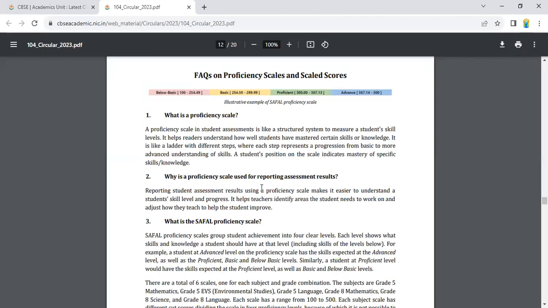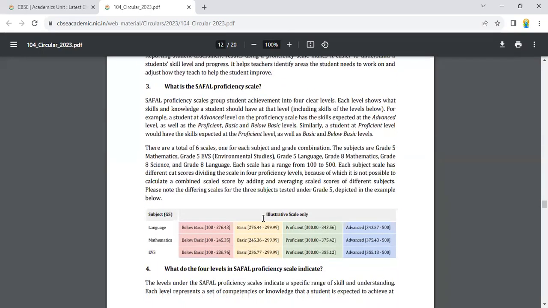Why is the proficiency scale used for reporting assessment results? Why are other things not being used? Such questions you may have in your mind. So let us see the answer. Reporting students' assessment results using a proficiency scale makes it easier to understand a student's skill level and progress. It helps teachers identify areas the students need to work on and adjust how they teach to help the student improve. What is the SAFAL proficiency scale?